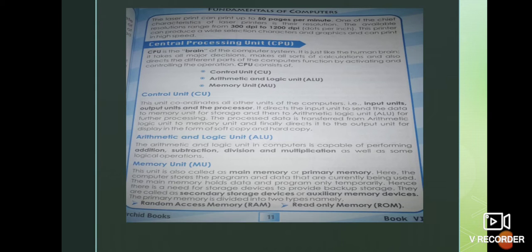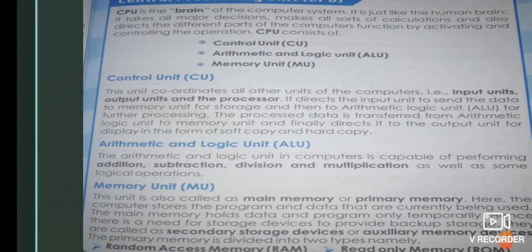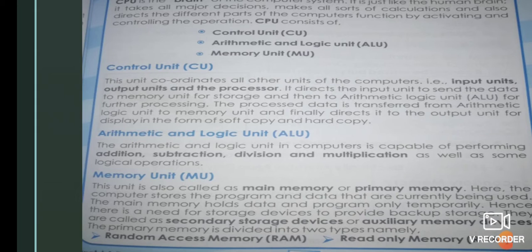So far, we have seen the input devices and output devices, and today you're going to learn about the Central Processing Unit, the CPU. Usually the CPU is called the brain of your computer. It acts as your human brain for taking all the decisions. It is going to calculate, and it is going to direct the different parts of the computer by doing some activities. CPU consists of mainly three units.